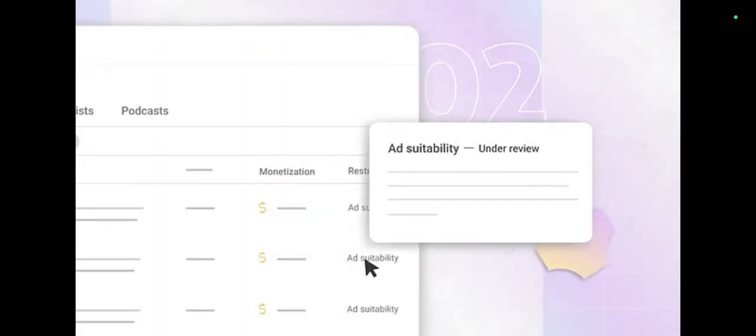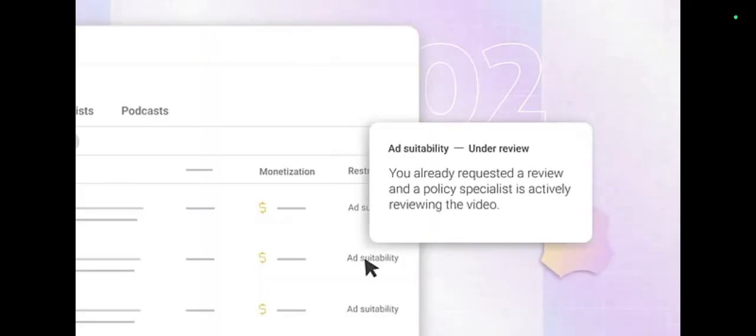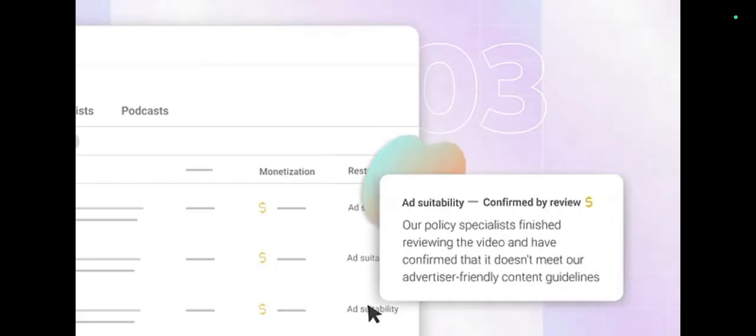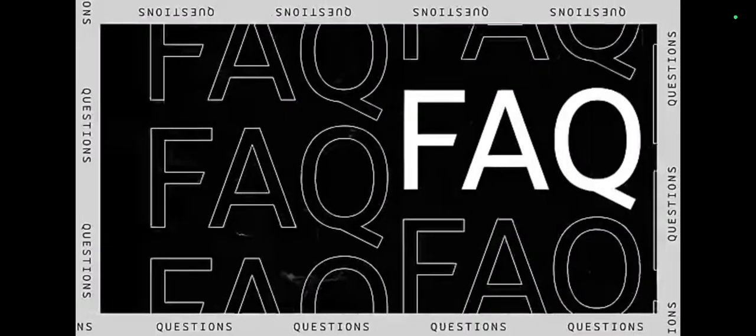If the status description says Ad Suitability under review, that means you already requested a review and a policy specialist is actively reviewing the video. The specialist can keep or change the monetization status, and their decision is final. If the status description says Ad Suitability confirmed by review, that means that our policy specialists finished reviewing the video and have confirmed that it doesn't meet our advertiser-friendly content guidelines. The yellow icon status can't be changed.